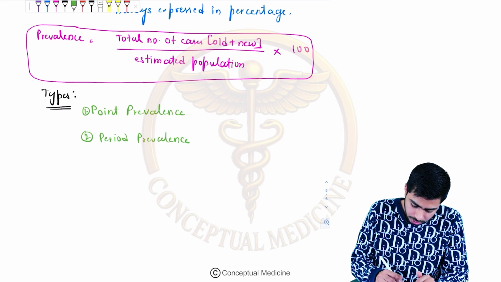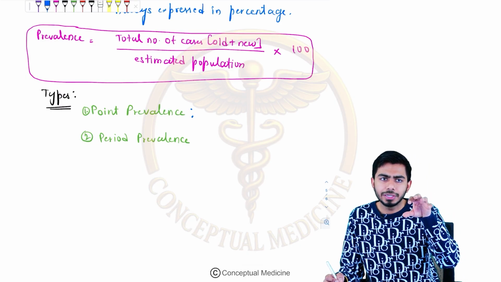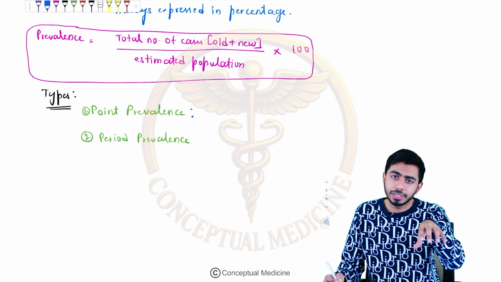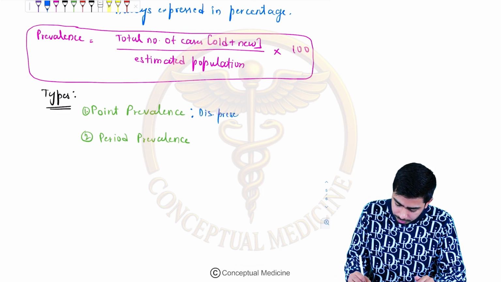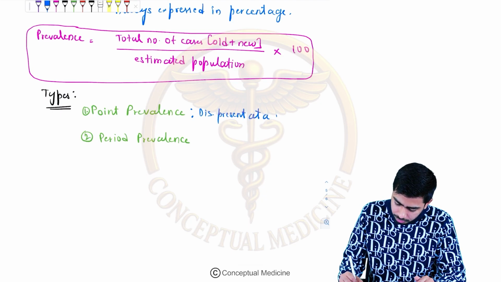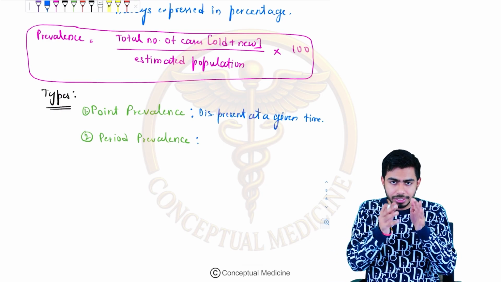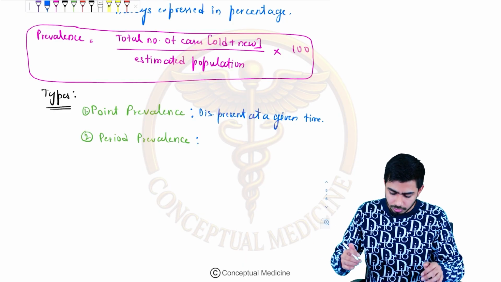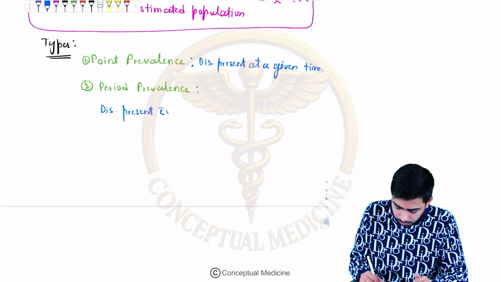Generally, point prevalence is whatever diseases are present at a given time, and period prevalence is those diseases which are present within a range of time.